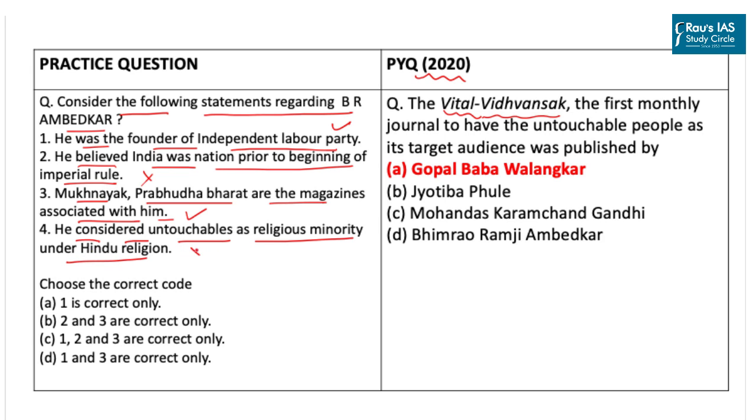Now this statement is again wrong. Dr. B.R. Ambedkar, though he concluded that untouchables are a religious minority, also concluded that they are not a part of the Hindu community and preferred to call them a political minority or minority by force. The question further says choose the correct code, and the correct code for the given question will be option D, that is, only statements 1 and 3 are correct.